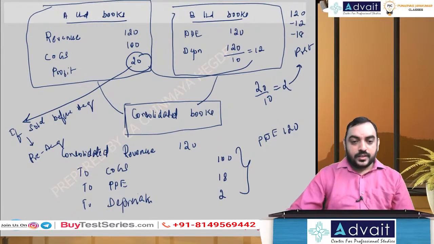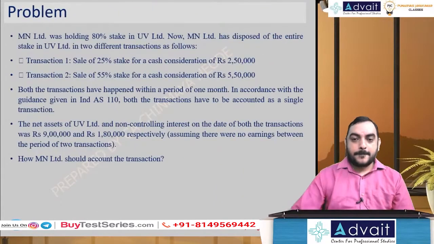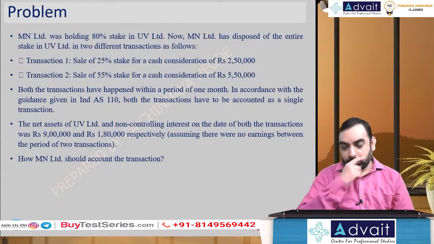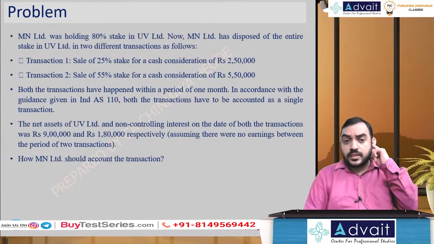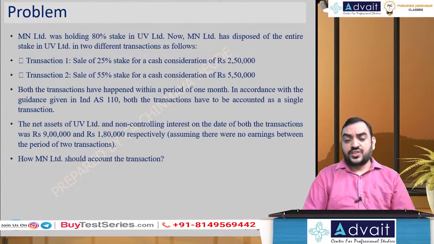Okay, fine. Next. MN Limited was holding 80% stake in UV Limited. Now, MN Limited has disposed of the entire stake in UV Limited in two different transactions as follows. Transaction 1, 25% stake for a consideration of 2,50,000, and transaction 2, 55% stake for a cash consideration of 5,50,000.